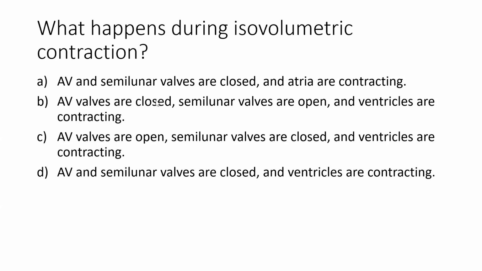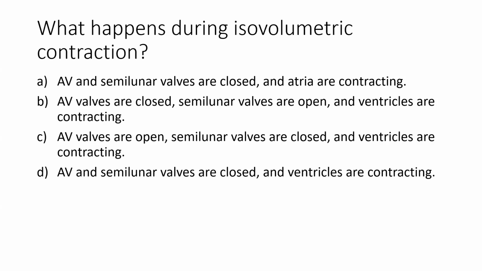Okay, so that also eliminates A, right? The atria are not contracting. And so what we're left with is option D. So during isovolumetric contraction, remember when we speak about these phases, we're always referring to what's happening in the ventricle. So the ventricle is contracting, building up that pressure in order to overcome the gradient that's needed, or create the gradient that's needed to open up the semilunar valves. And so as that pressure builds, both sets of valves are closed during that time.